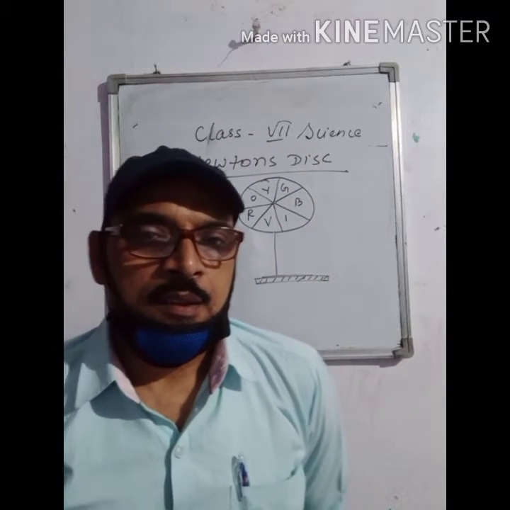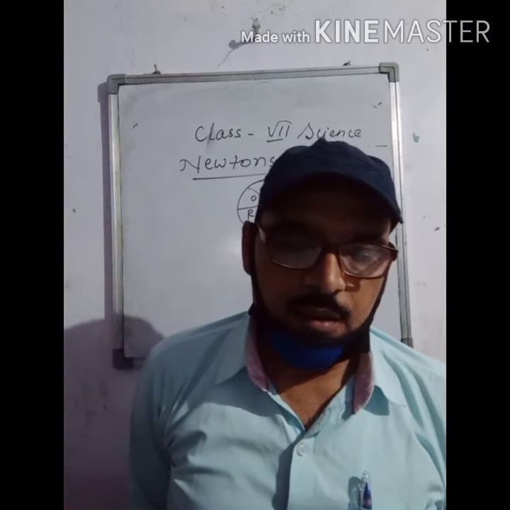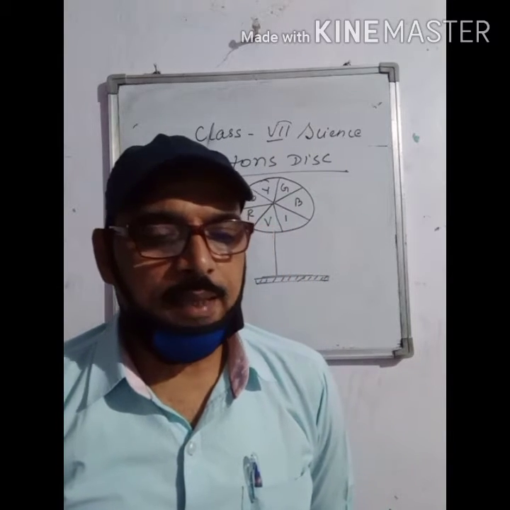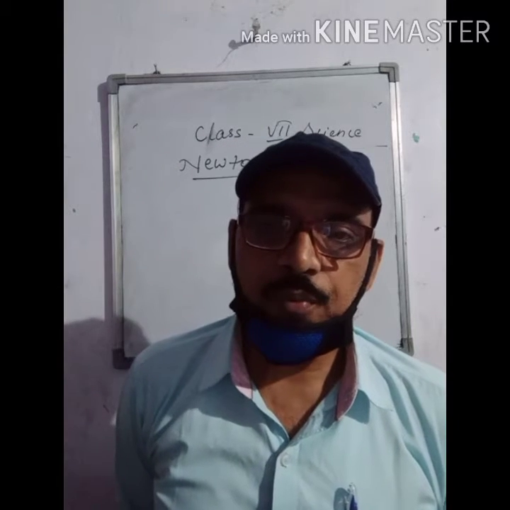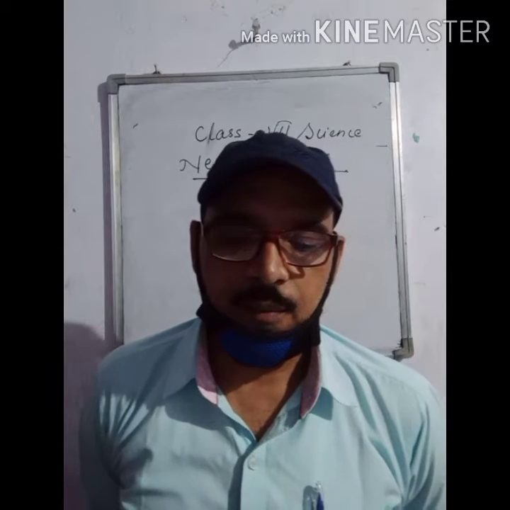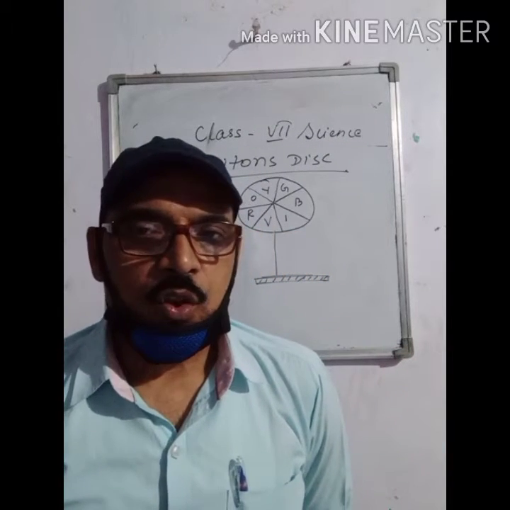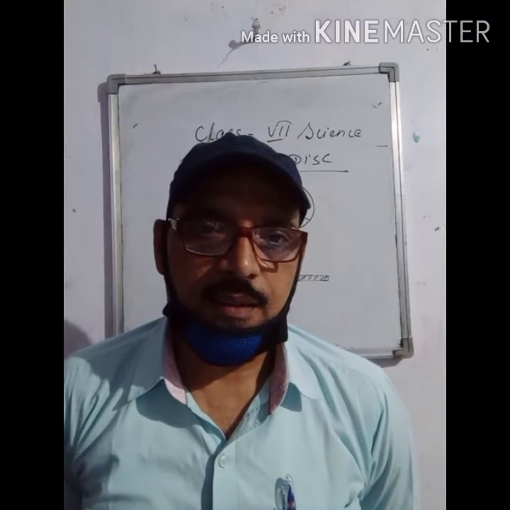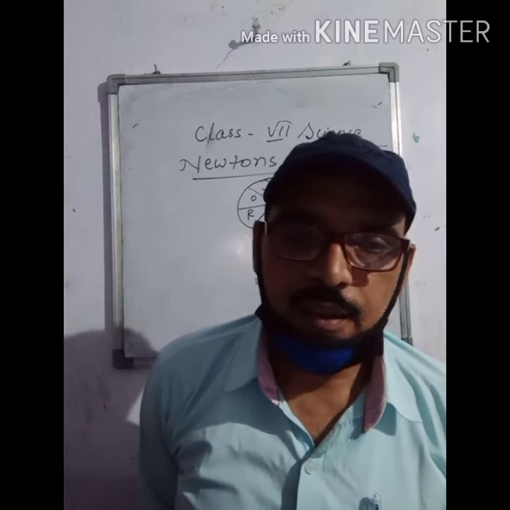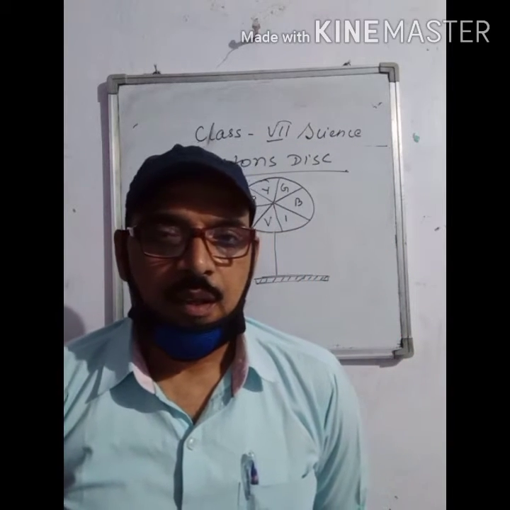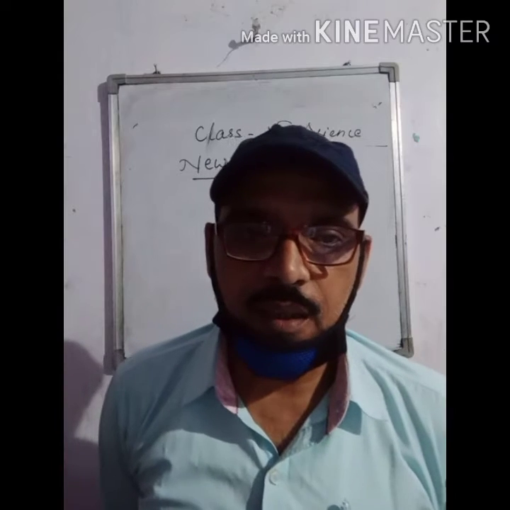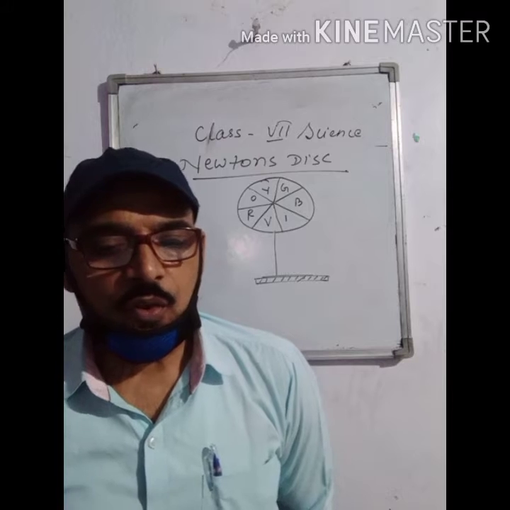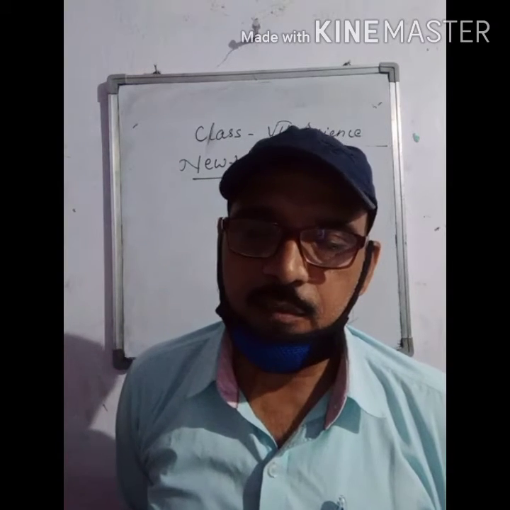Students, it was Sir Isaac Newton who was the first scientist to prove that white light is a mixture of 7 colors. To prove that 7 colors combine to form white light, he did an experiment, and this experiment can be repeated by us also. So how to show that 7 colors combine to form